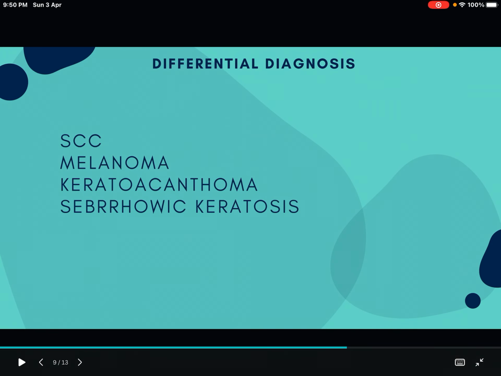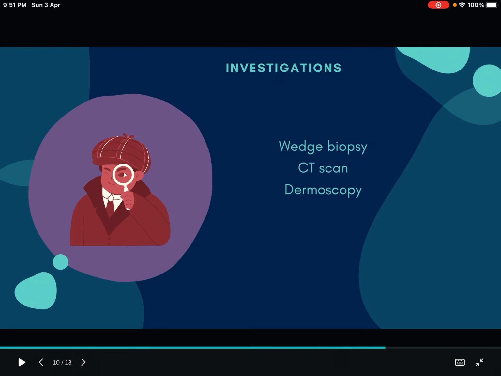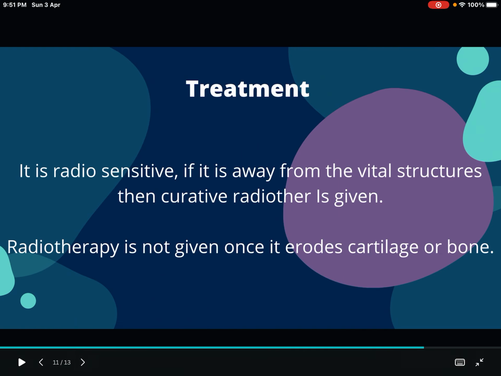Differential diagnosis. As we already talked about in squamous cell carcinoma, it is almost the same. Instead of BCC, here we are writing squamous cell carcinoma, melanoma, keratoacanthoma. One addition is seborrheic keratosis. Spelling is wrong again, so just ignore that. So these are differential diagnosis. Coming to the investigation part, wedge biopsy is done, CT scan is done and dermoscopy is done. Wedge biopsy and CT scan are same as squamous cell carcinoma. There we have done FNAC. Here we are not doing FNAC and MRI. Here instead of that we are doing dermoscopy. So investigation: wedge biopsy, CT scan and dermoscopy.